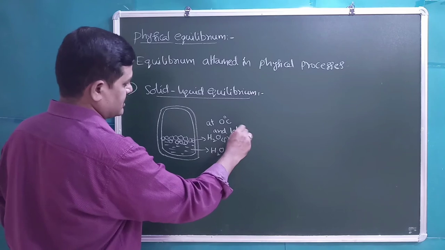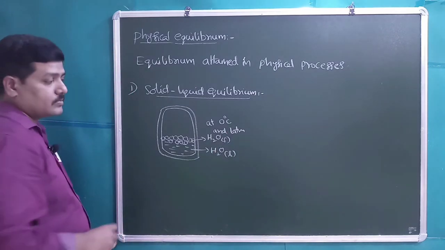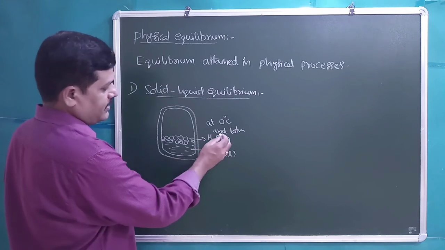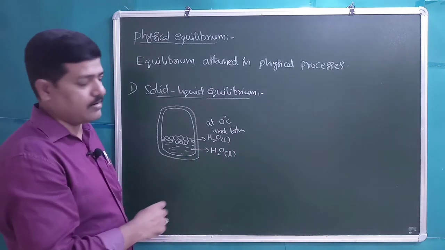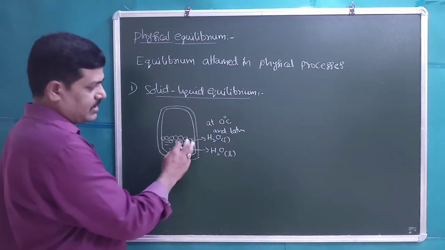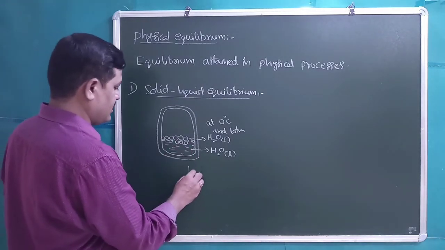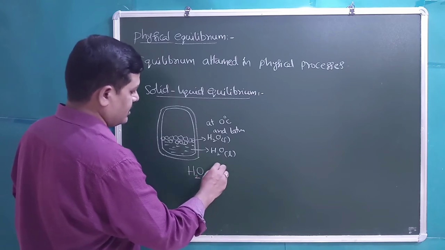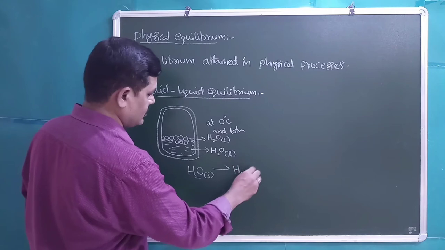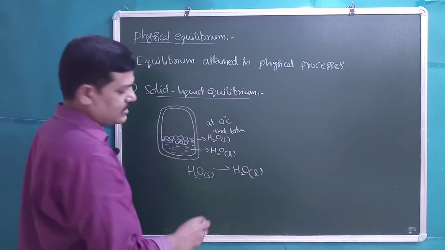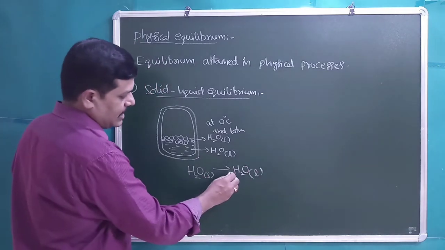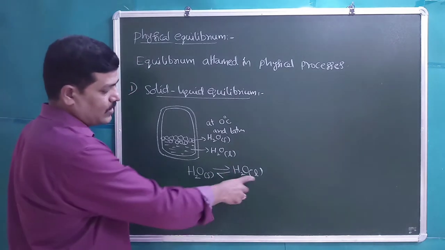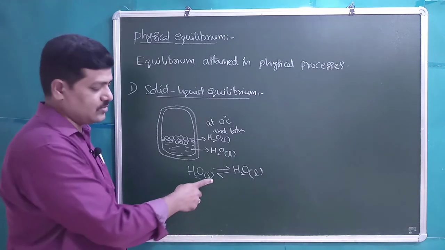Students, the mass of water and the mass of the solid ice will not change with time, but the process is continuously occurring, that is H2O solid will convert into H2O liquid. At the same time, the backward process is also occurring, that H2O liquid is converting back into H2O solid.